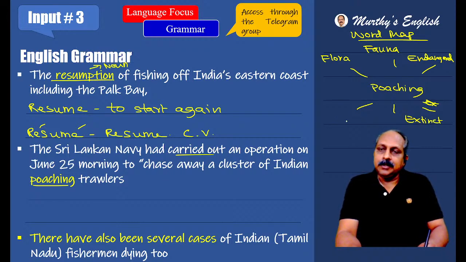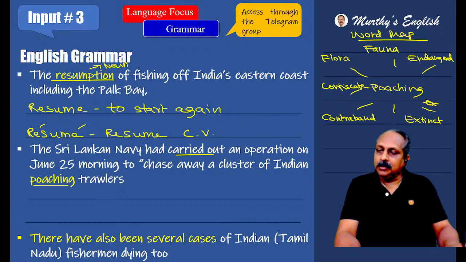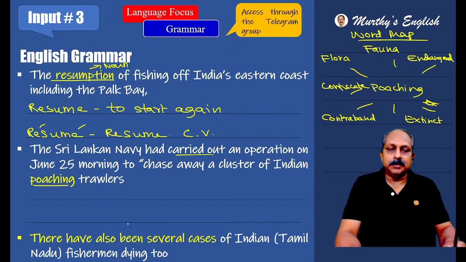Then we have to write these people, they smuggle, that is known as contraband. And customs officials, what do they do? They confiscate, another important word. You have to recollect all these words: flora, fauna, endangered, extinct, contraband, confiscate, preservation, conservation, all these words.